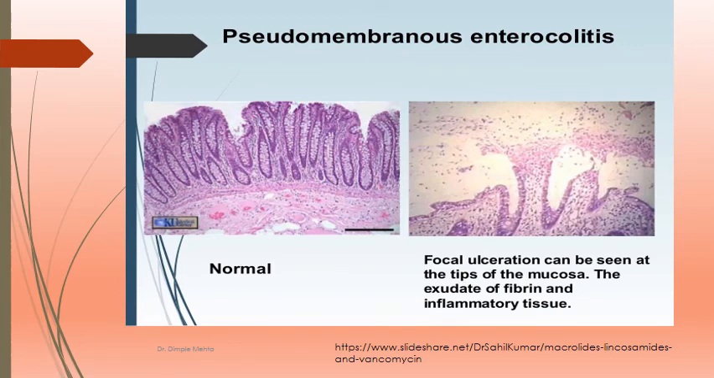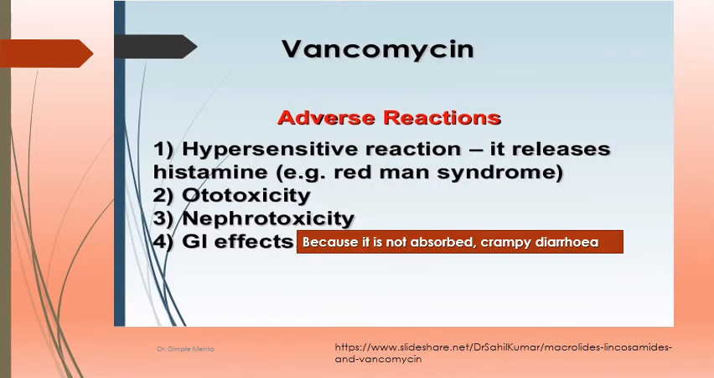This is the histopathological slide. This is the normal slide, and focal ulceration can be seen at the tips of the mucosa. This is the exudate of fibrin and inflammatory tissue. This is the pathological picture of pseudomembranous enterocolitis.